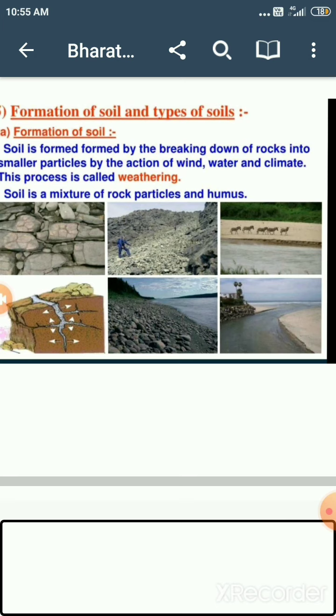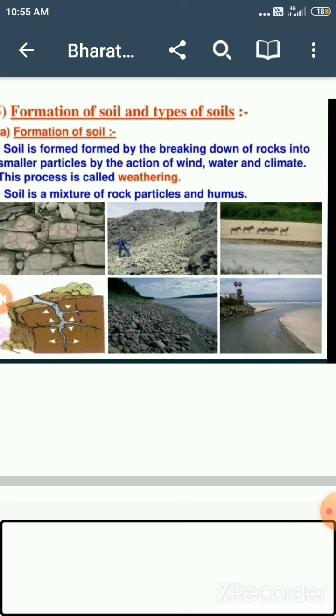And some microorganisms such as bacteria, fungi, algae, and plants also cause weathering of rocks and formation of soil, called biological weathering. These are also agents of weathering. Bacteria, fungi and algae also. So this formation is known as biological weathering.